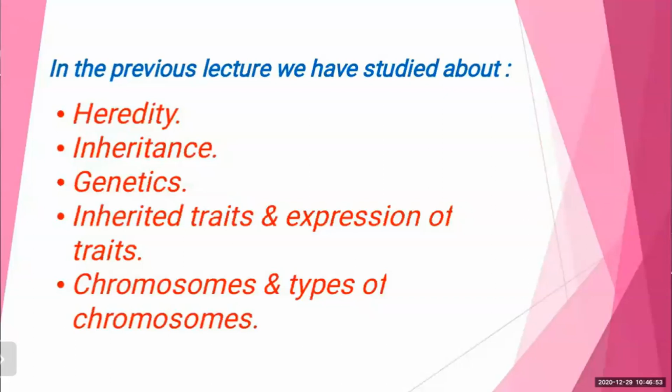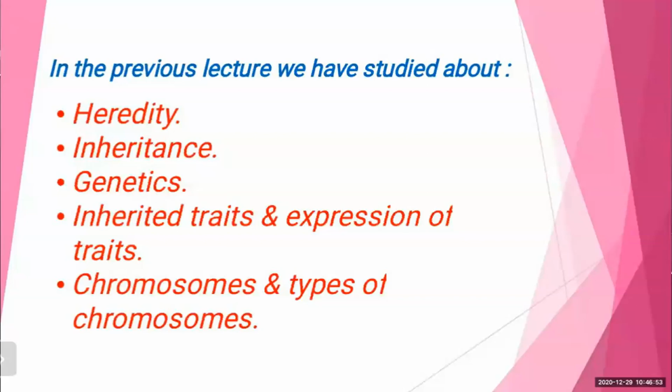Then we have seen the chromosomes and the types of chromosomes. What are chromosomes? The chromosomes are made up of nucleic acids and proteins. They have hereditary characteristics located on them in the form of DNA molecules, and the number of chromosomes is specified for every species. The structure of a chromosome is just like the English alphabet X. The proteins present on the chromosomes are histones, and DNA is present along with the histones in the chromosomes.